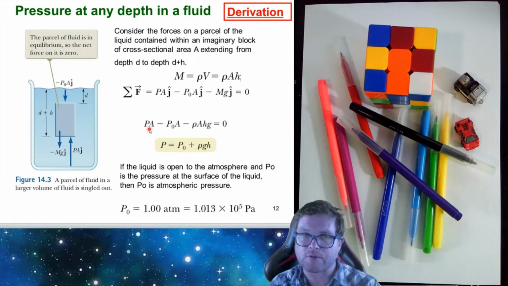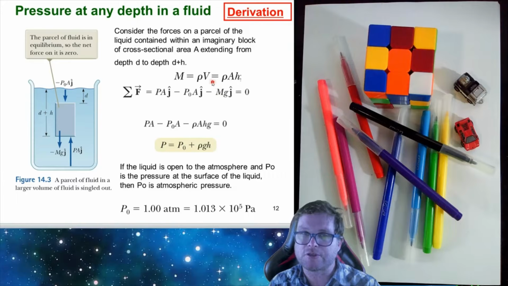PA, the P is what we're trying to find, minus P naught A is equal to minus density A g h. So what we've done to arrive at this third term is we've substituted in for the mass of the liquid.